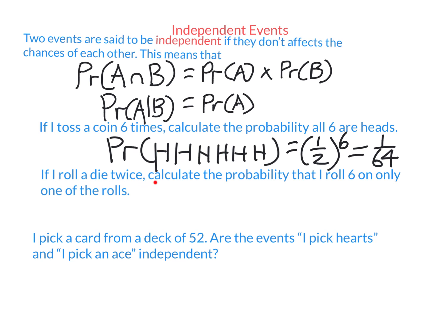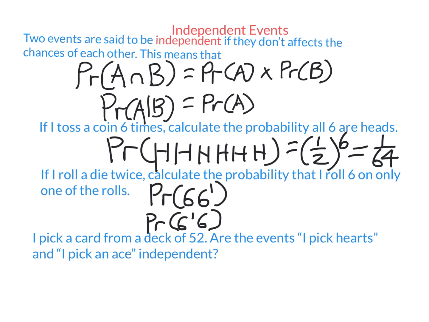If I roll a die twice, calculate the probability I roll a 6 on only one of the rolls. So again, each time you roll a die, the outcomes are independent. It doesn't matter what you got last time you rolled the die. That doesn't affect what will happen this time. So what we're looking for here is either I got a 6 on the first roll and I didn't get a 6 on the second, or the opposite. I could get something other than a 6 on the first roll and then get a 6. So what's the probability of this happening?